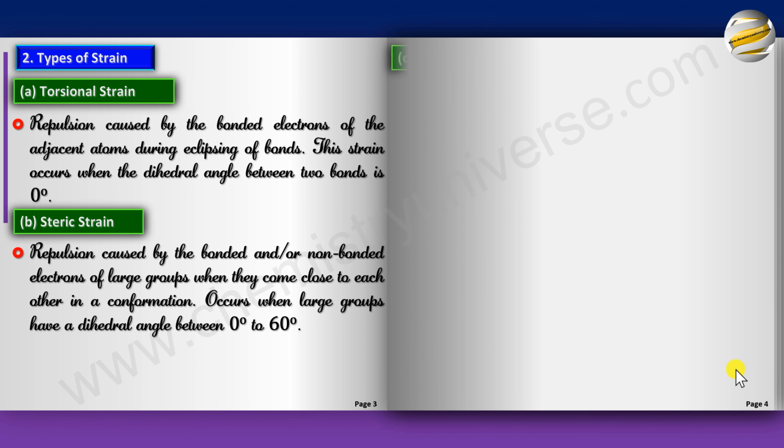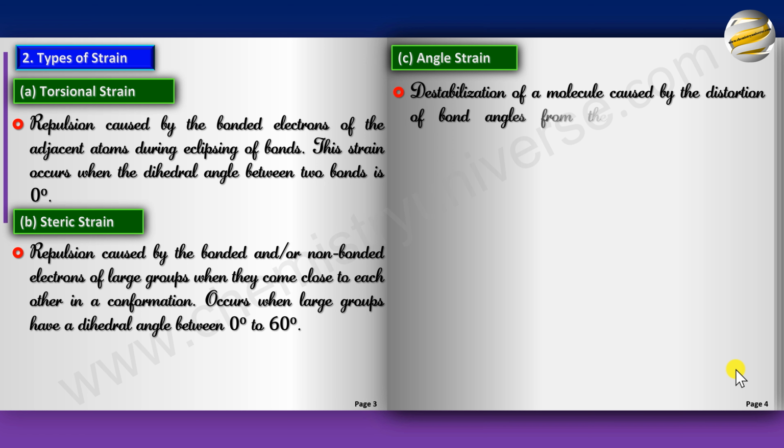The third type, which we will discuss later, is called angle strain, and the reason I'm saying it is later is because it's not found in open chain compounds. It is found in cyclic compounds. The destabilization of a molecule caused by the distortion of bond angles from the prescribed value of hybridization occurs in cyclic molecules. So cyclic molecules is not what we will take up right now.